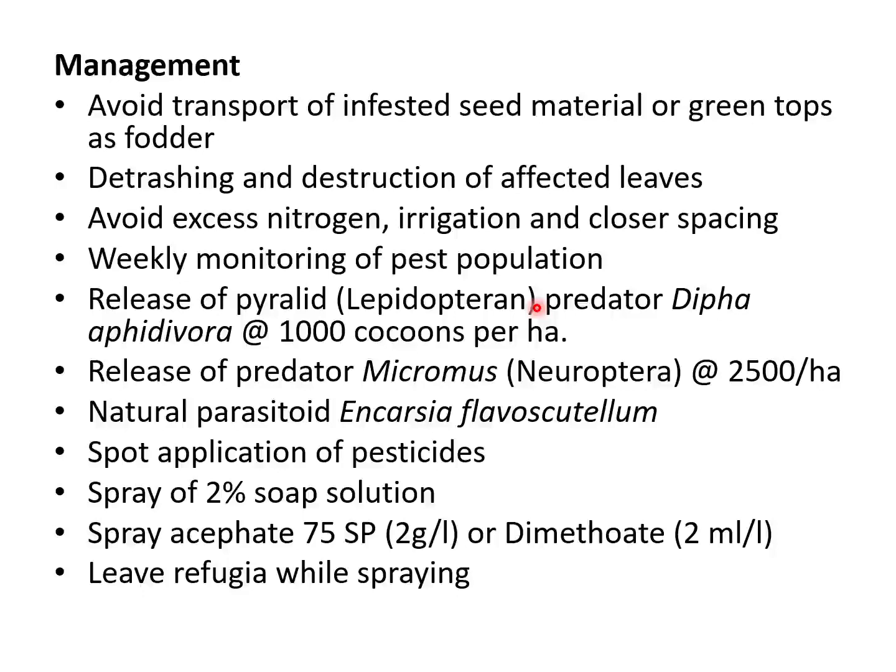Don't cover the entire crop, because if we go for spraying the entire crop, the natural enemy population will decline. To avoid that, go for spot application only on those areas of the field where the woolly aphid is high. We can go for spraying with acephate or dimethoate. Acephate at the rate of 2 gram per liter, or dimethoate at the rate of 2 ml per liter.